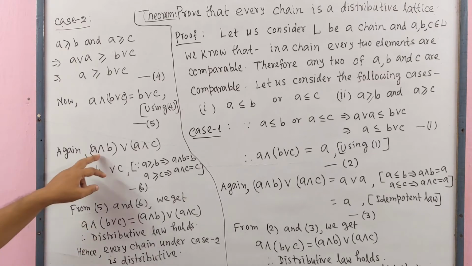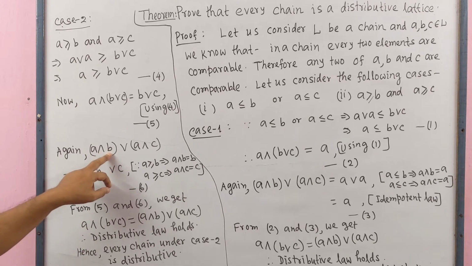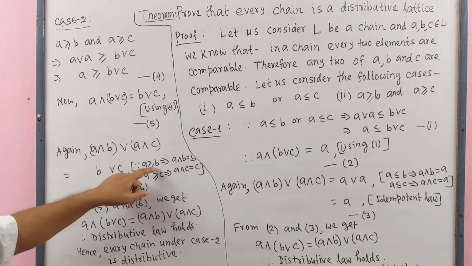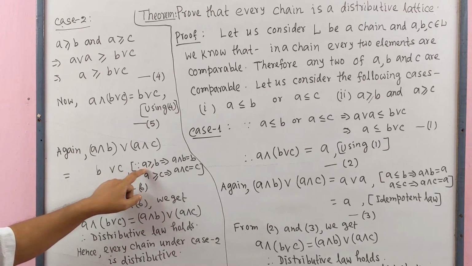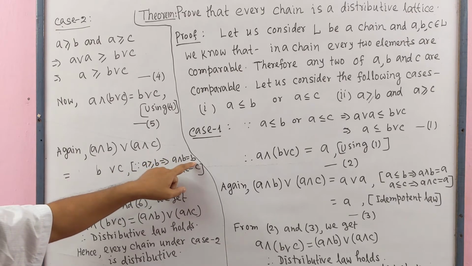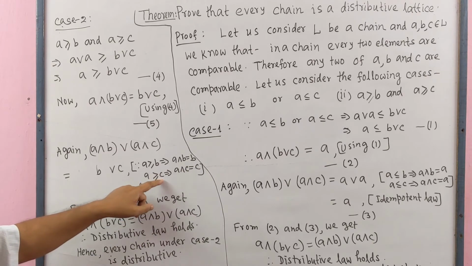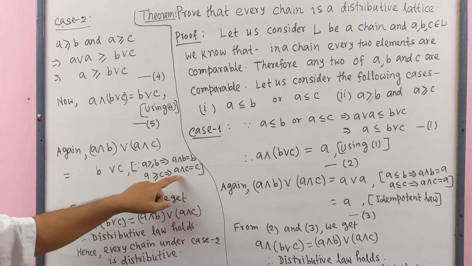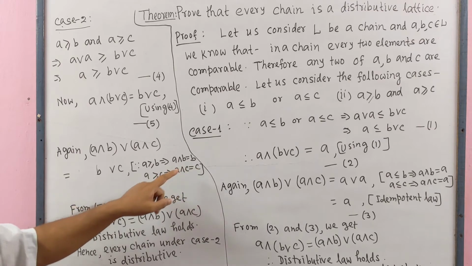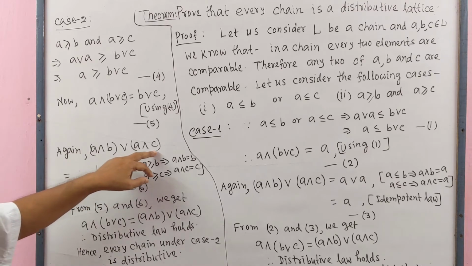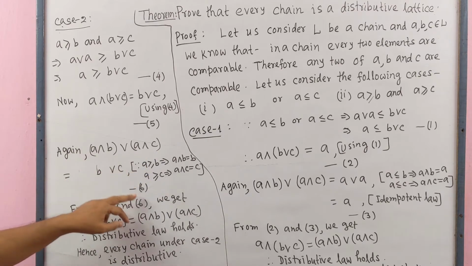Again, (A ∧ B) ∨ (A ∧ C). Since A ≥ B, A ∧ B gives the smaller element B. Similarly, A ≥ C, A ∧ C = C, the smaller element. So here we write A ∧ B = B and A ∧ C = C. This is 6.